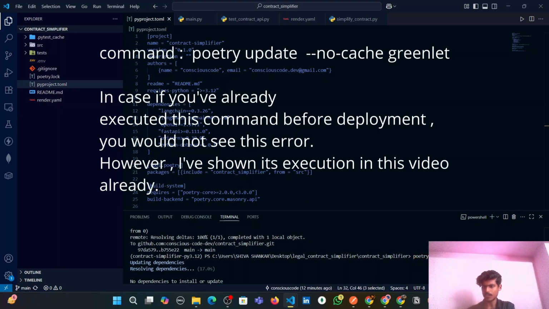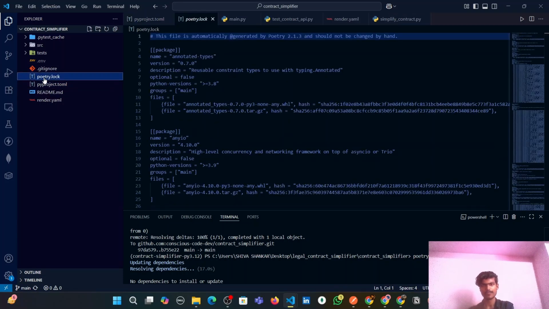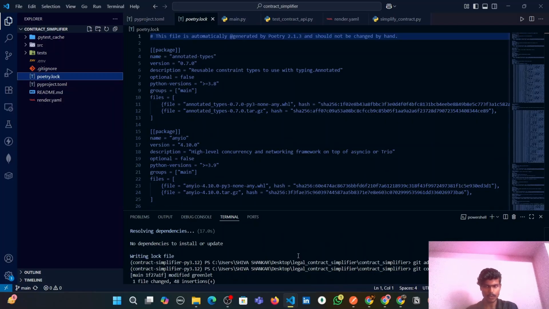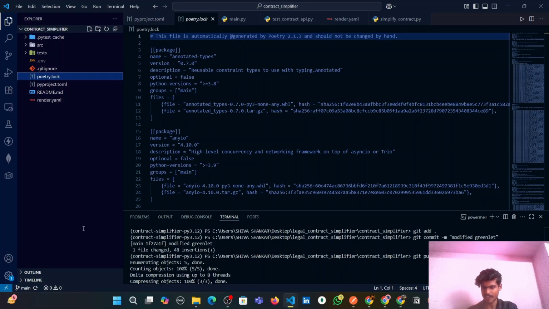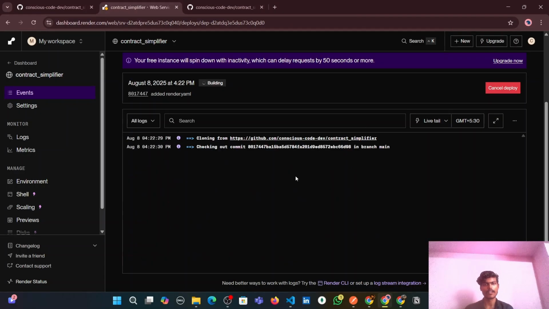Once we execute this command, our pyproject or poetry.lock file will get updated, and then we should push the code into the GitHub. I have done this, and then the redeployment automatically started. It's deploying, guys. Let's wait. It might take some time.